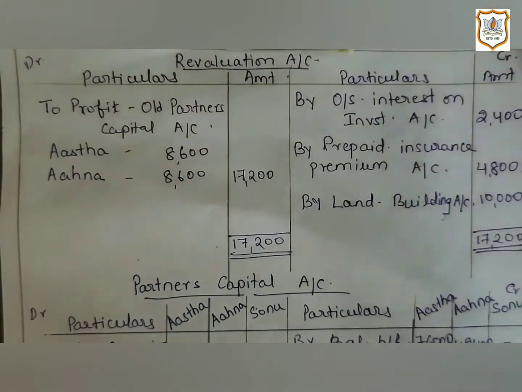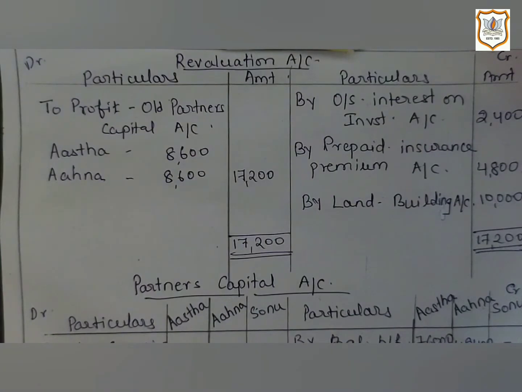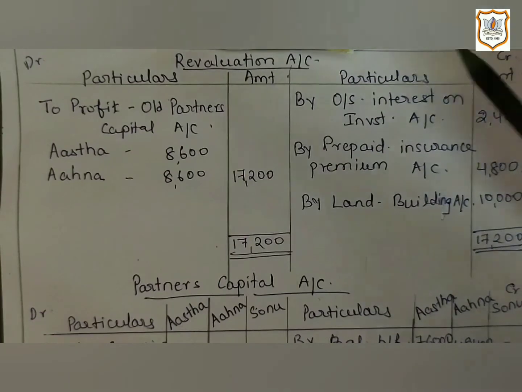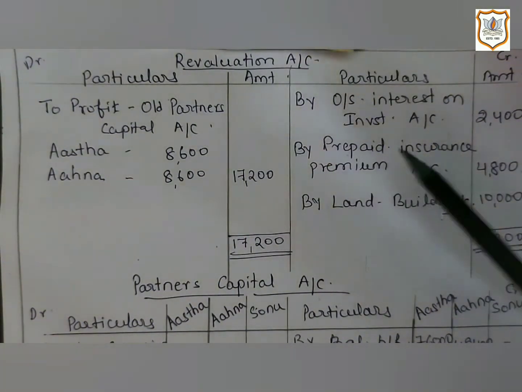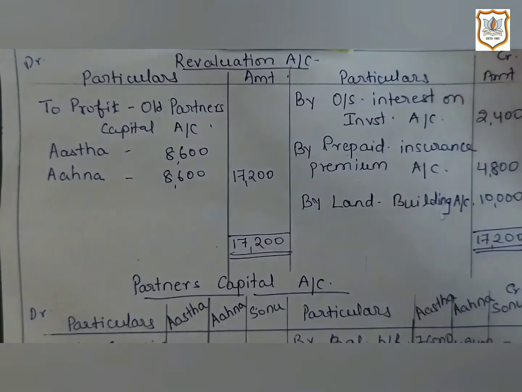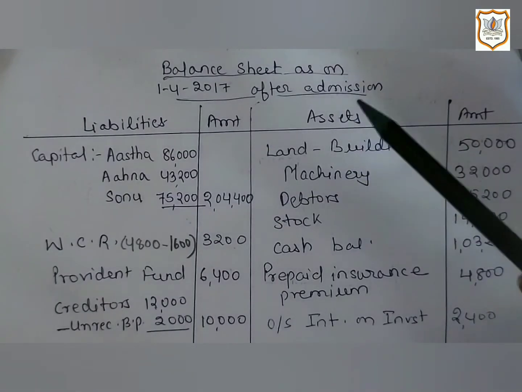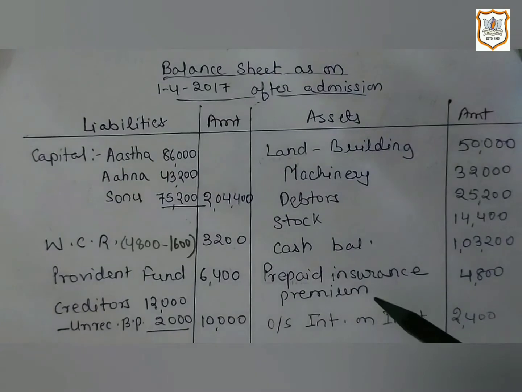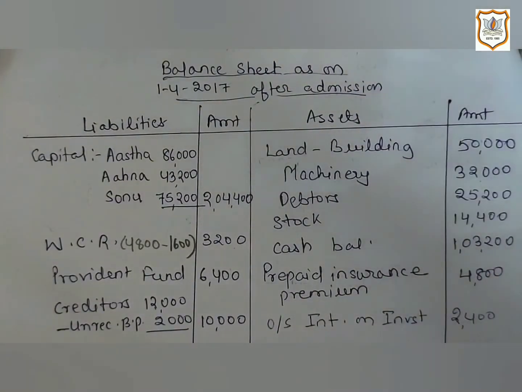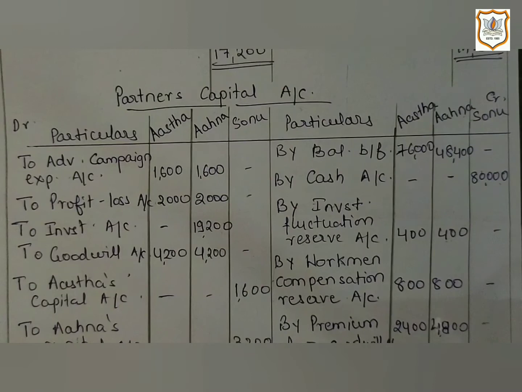Now ninth point, out of insurance premium paid, 4,800 is for next year. It is an asset. So as it is an unrecorded asset which is brought to the books, it is a profit. That's why we will record it on credit side of revaluation account as prepaid insurance premium 4,800. And in new balance sheet, we will show it on asset side, prepaid insurance premium 4,800.